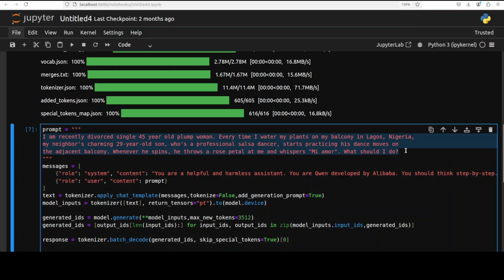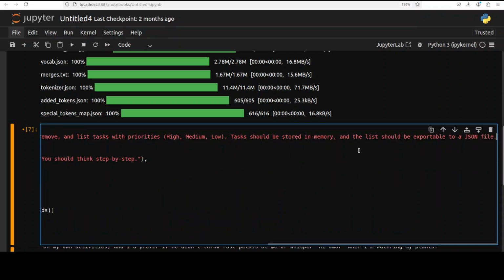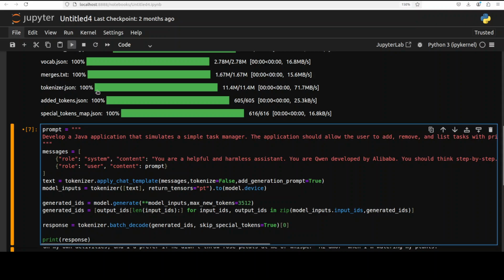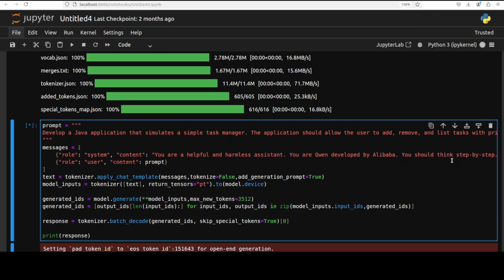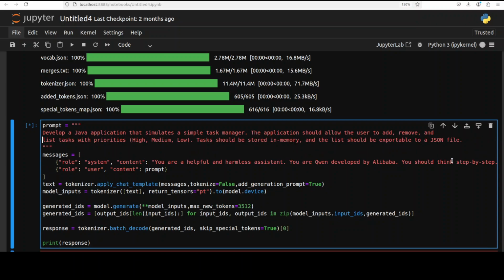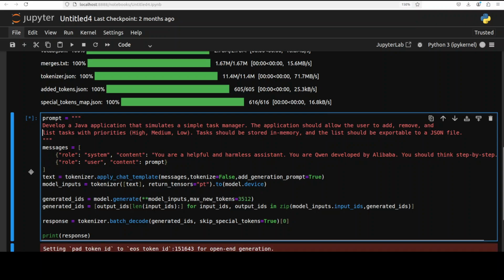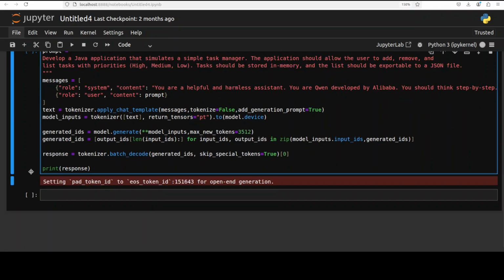Finally, let's try out one coding question. In the coding one, I'm just going to run it and explain it to you. All I'm asking it to do is to develop this Java application, which is primarily a simple task manager to add and remove tasks with priorities. Tasks should be stored in memory. That is all I'm asking it to do. And the list should be exportable to a JSON file. So let's see how the coding capabilities are. QWQ was quite good, and I'm expecting that because its logical reasoning is so good, coding should be fine too, but let's see.